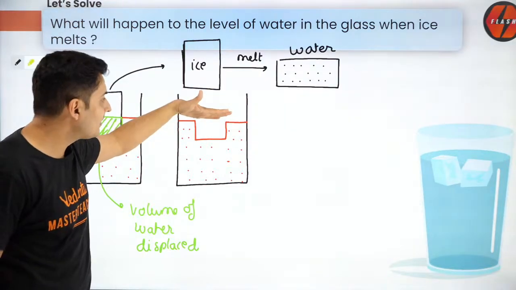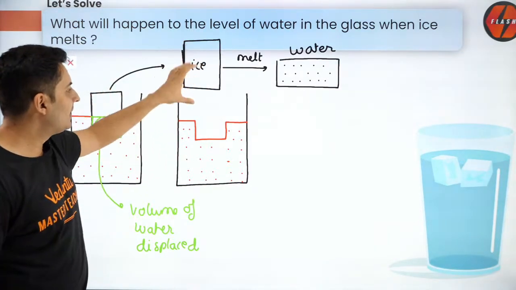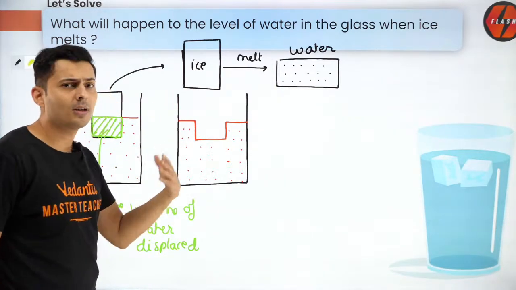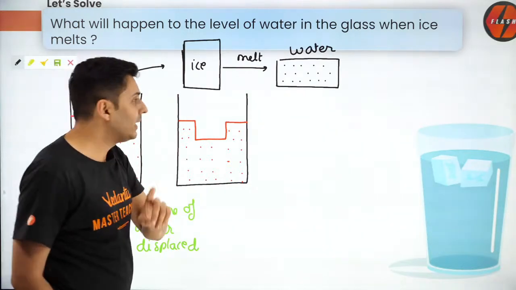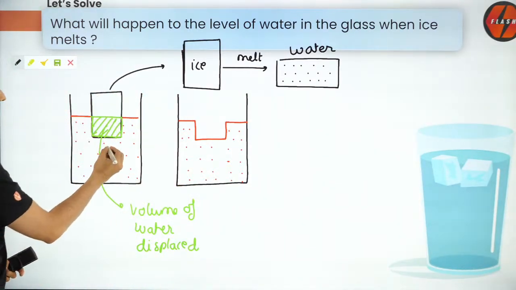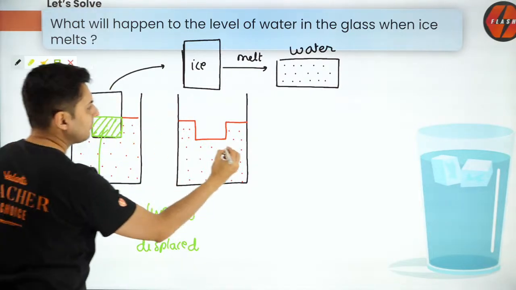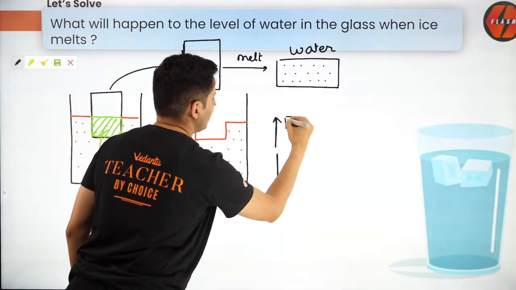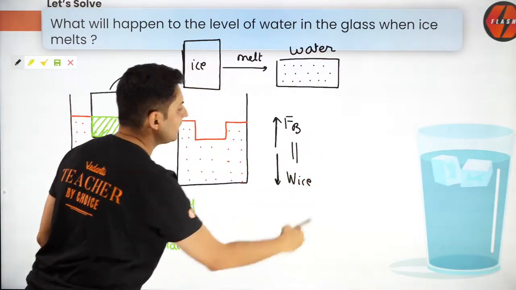If it is exactly same, that means the level of water will not change. And if it is more, that means the level of water will increase. And if it is less, then the level of water will decrease. Understood this concept? Now let's see who is more, who is less. Guys, when it was floating, can't I say that when it was floating, there were two forces. One was the buoyant force and one was the weight of ice. And weren't these two equal?